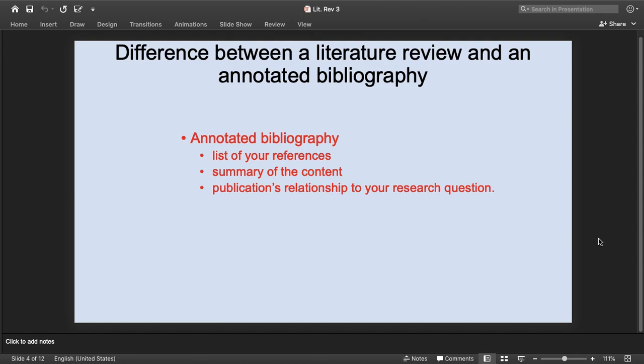If we proceed further, we should know some new things as well. Besides the literature review, another thing is the annotated bibliography. Let us try to understand what this is. An annotated bibliography is again a list of references, but it contains a summary of the contents of these resources as well. Alongside that, 1 or 2 sentences are indicated to show how these contents are relevant to the research in question.